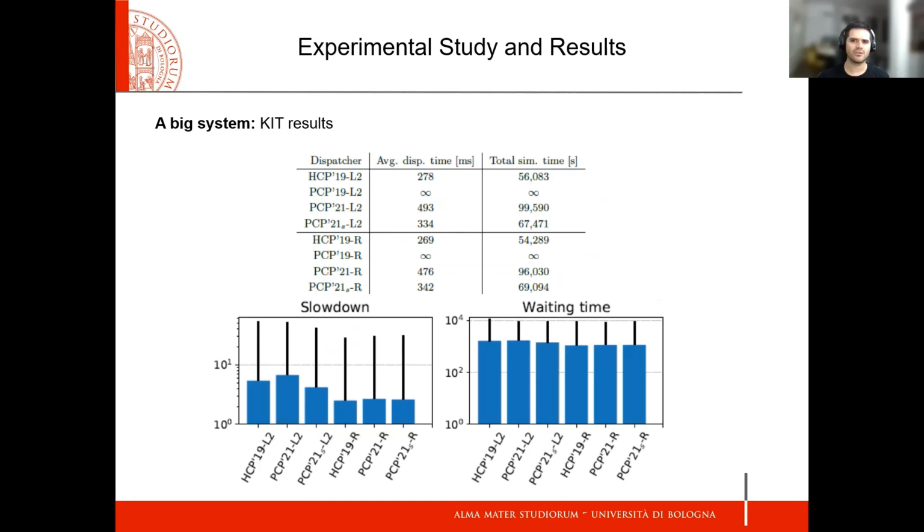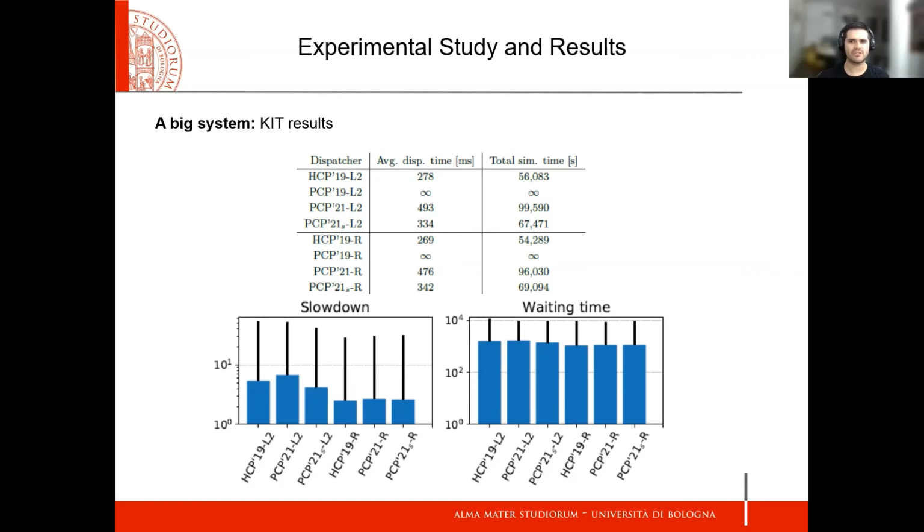Now let's see the result of the simulation on KIT. As we expect, PCP19 cannot complete the simulation. Instead, PCP21 and PCP21S complete the simulation, and in the table, this confirms the advantage over PCP19 in a large system. We can also observe that the symmetry breaking is crucial with a homogeneous workload. PCP21S significantly reduced the total simulation time and the average dispatching time compared to PCP21.